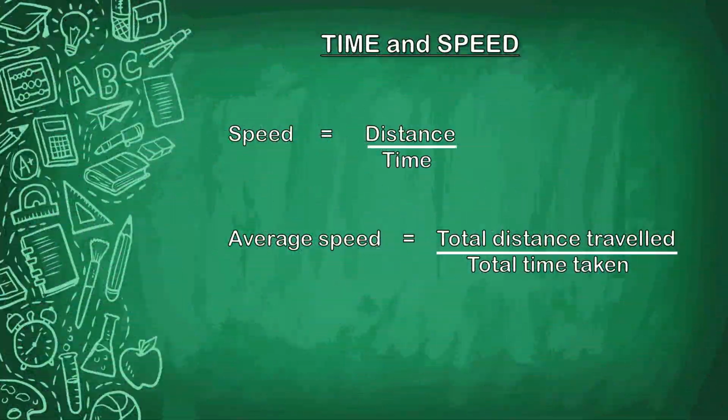Time and speed. Time is the duration of an event that is expressed in seconds. Most physical phenomena occur with respect to time. Time is a scalar quantity. Speed is the rate of change of distance. If a body covers a certain distance in a certain amount of time, its speed is given by speed equals distance by time. We calculate average speed by the total distance traveled divided by the total time taken.